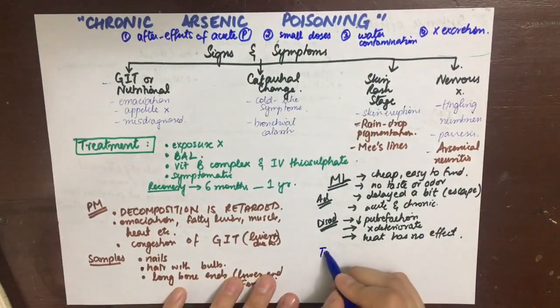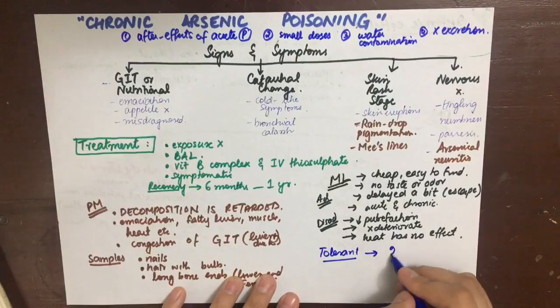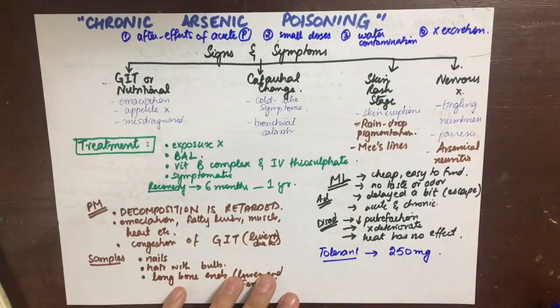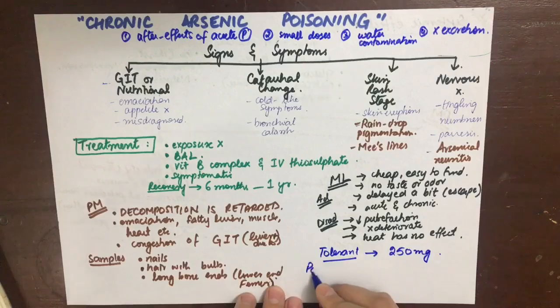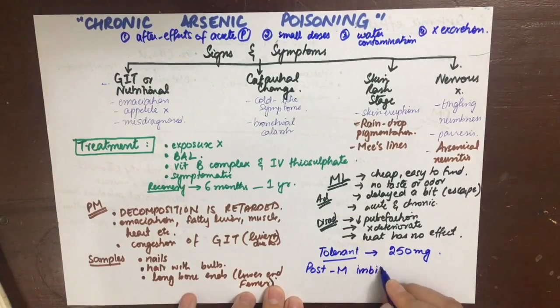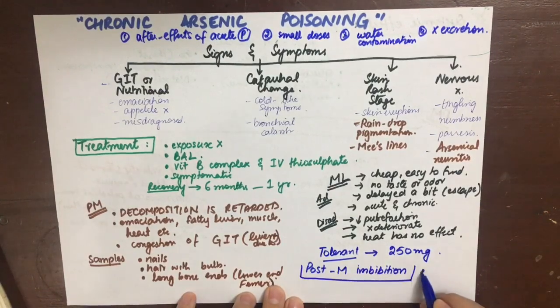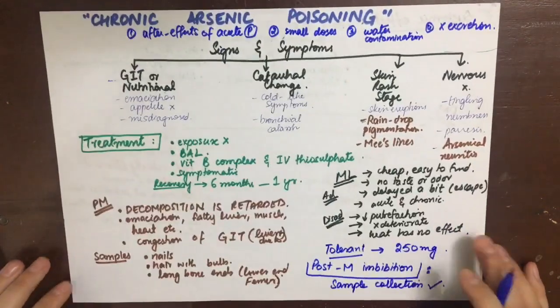One important point to remember is that chronic arsenic poisoning retards putrefaction. Now, some people are tolerant to arsenic because they've developed this habit of arsenophagia, and they can tolerate about 250 milligrams or perhaps more in one dose.